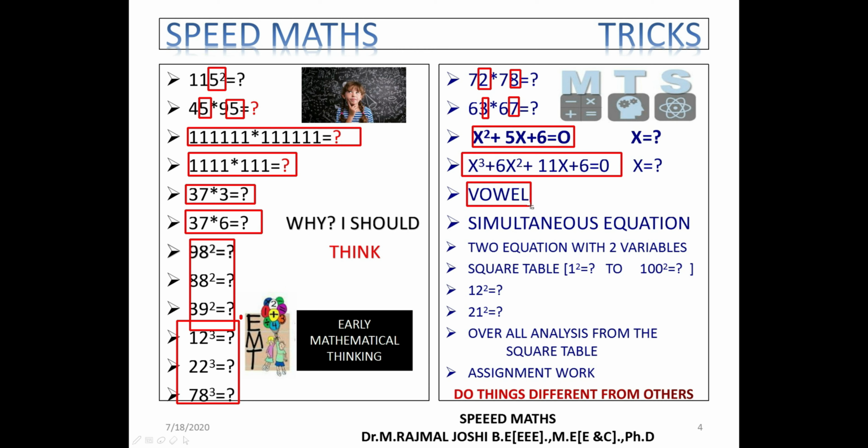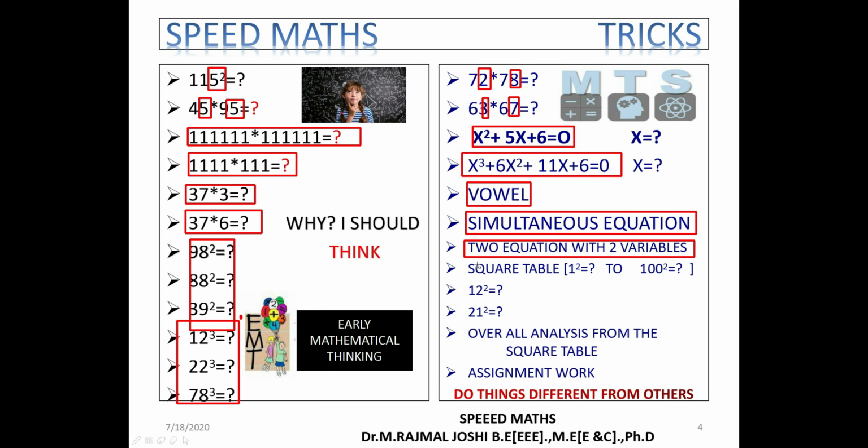Most students face difficulty in solving mathematical problems, not only with squares, but even in quadratic, cubic, or in solving simultaneous equations also. In this session or the upcoming sessions, we'll see how to solve two equations with two variables.